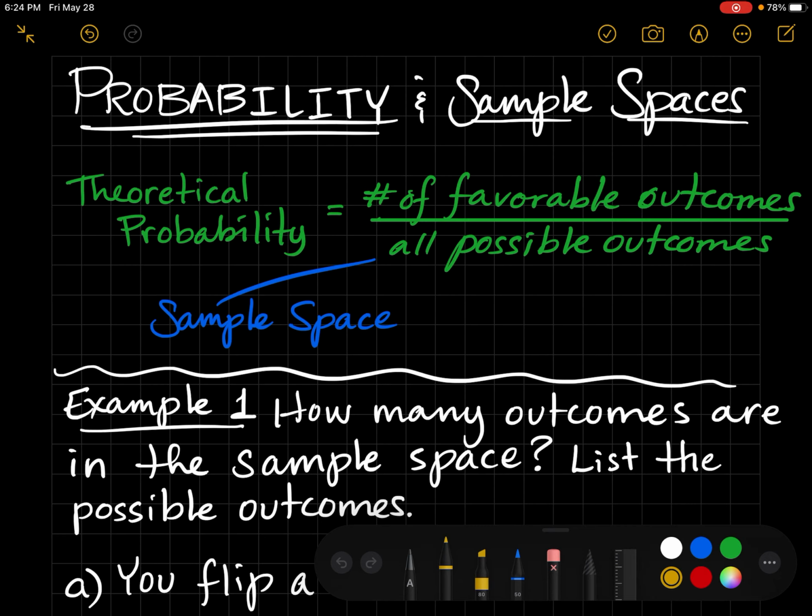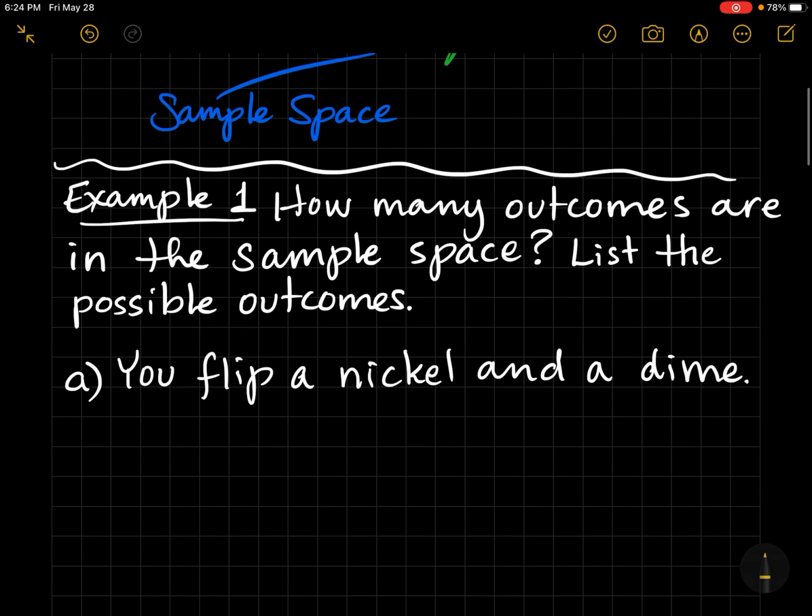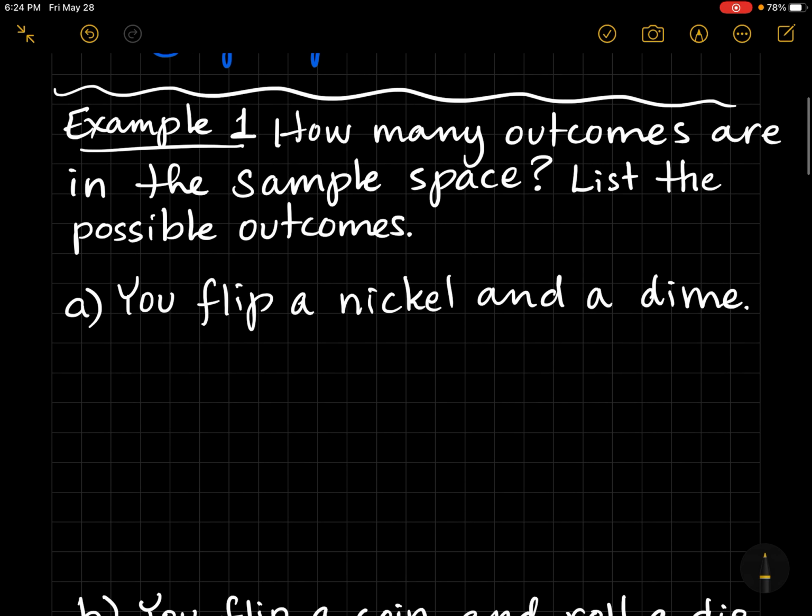Today's lesson is on probability. Specifically, we'll be looking at sample spaces. The sample space is really just all possible outcomes, and sometimes it can get a little complicated to count the number of outcomes. So that'll be our focus for today's lesson.